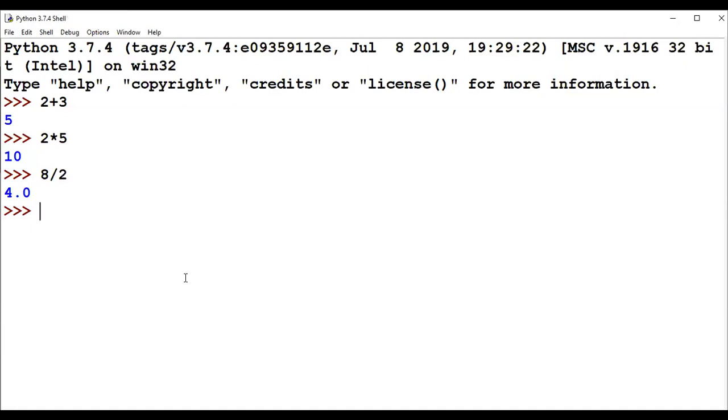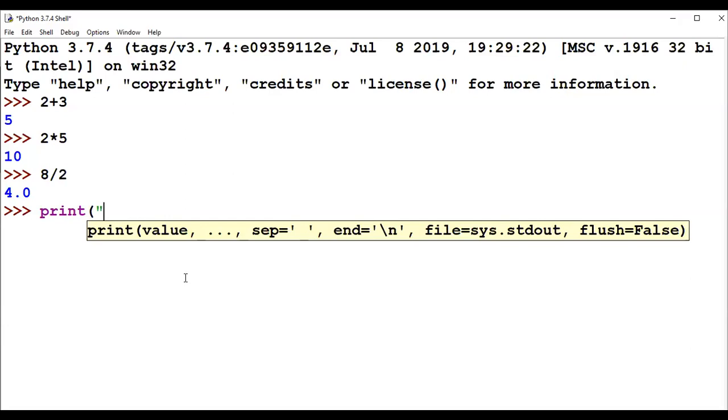Even learning the arithmetic operations of Python is a very nice thing compared to other programming languages. Even those who have mastered C or C++, after knowing these kinds of use cases of Python, will be pulled into Python to learn it. Why? Because it is that easy to deal with data types in Python. This is the interactive mode of the Python interpreter. And if I want to print anything, say I want to print hello Python.